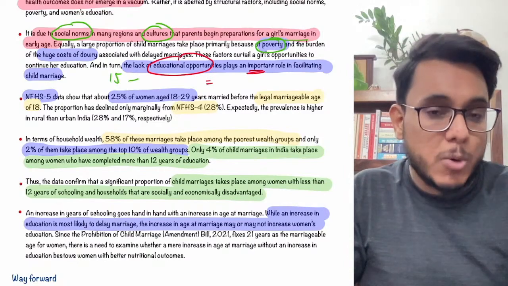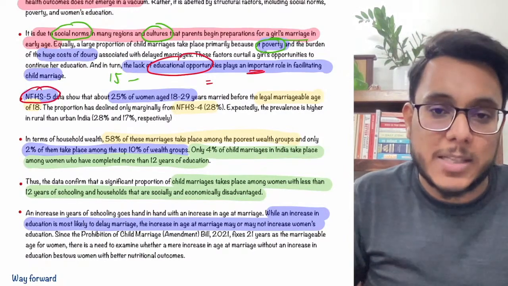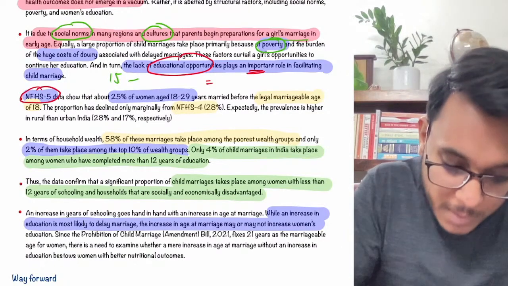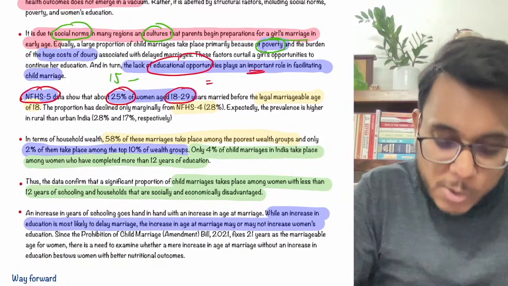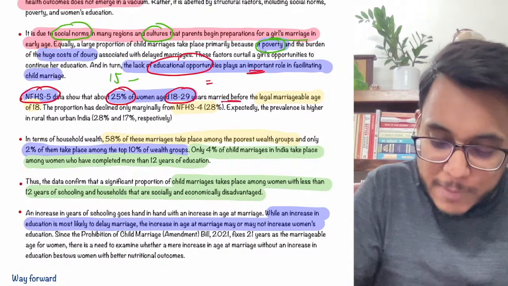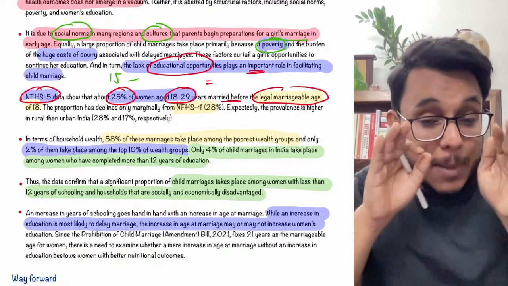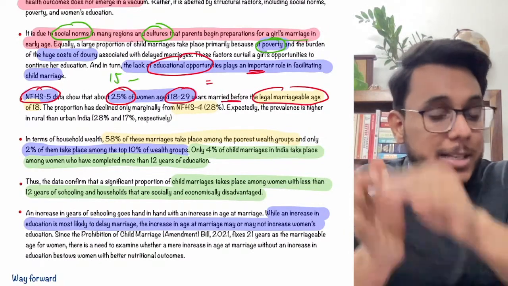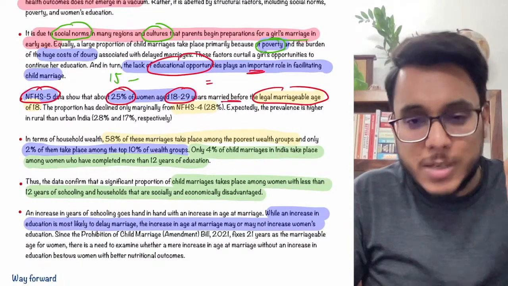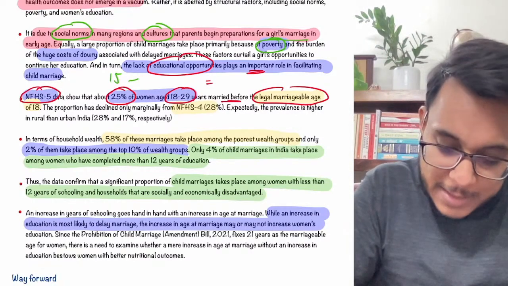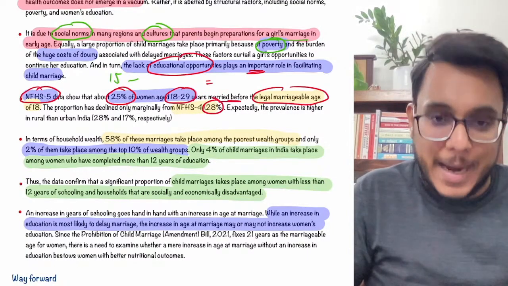Now guys, let's talk about some data given by the National Family Health Survey 5. It says that 25% of women in India between the ages of 18 to 29 years were married before their legal marriageable age. 25% of girls are being married at less than 18 years. The number has reduced a little bit. In National Family Health Survey 4, 28% of girls were married before the age of 18.